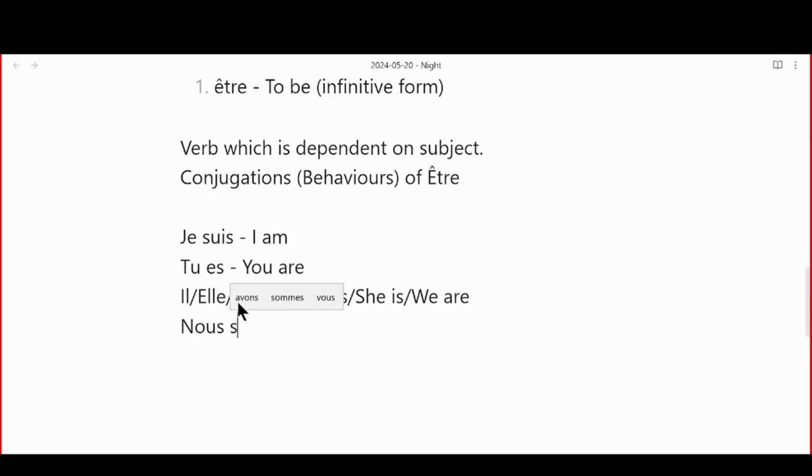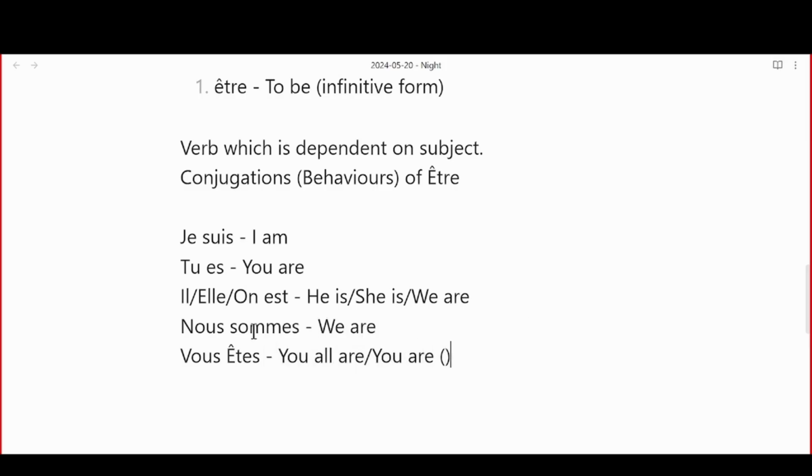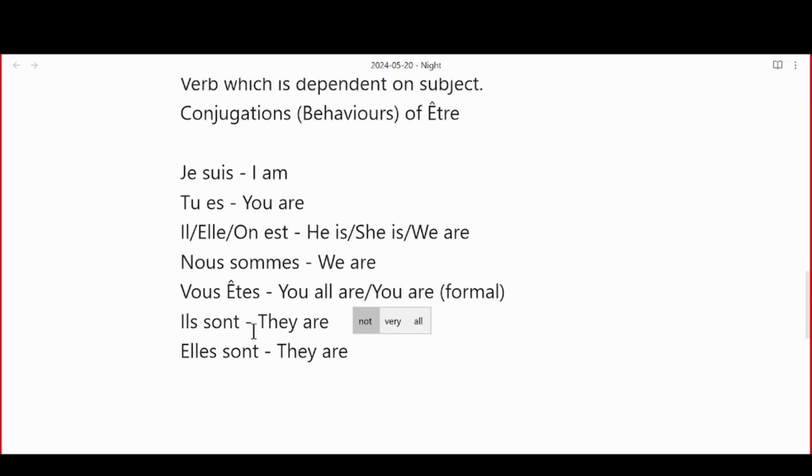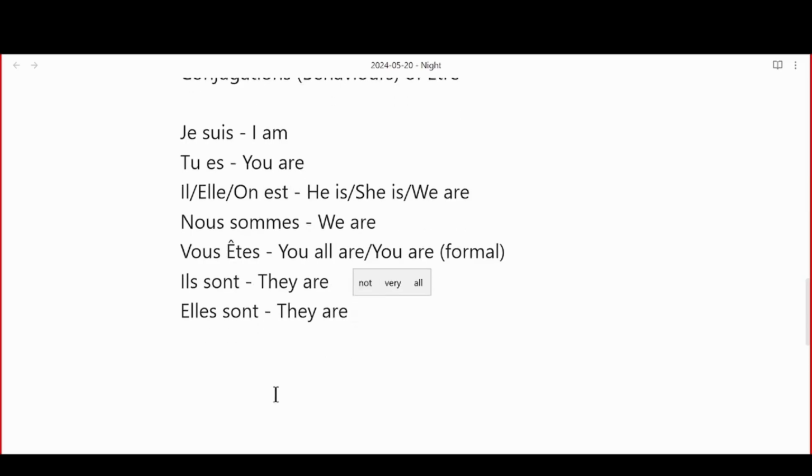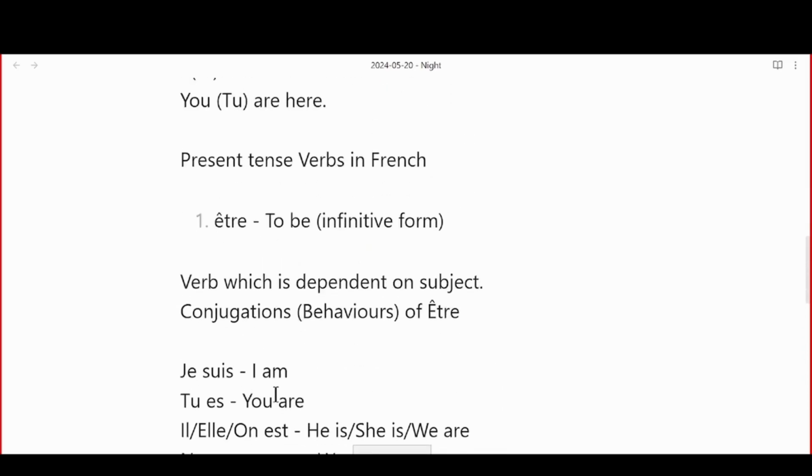Now we have nous sommes, which is we are. We have vous êtes, which is you all are, or you are, but formal. Then we have ils sont, they are, which is masculine. Elles sont, which is they are, but feminine. Got it?